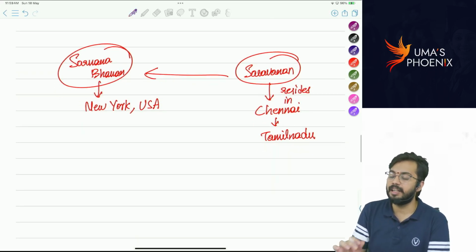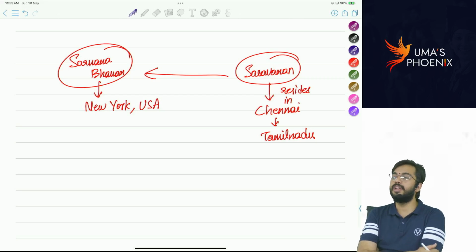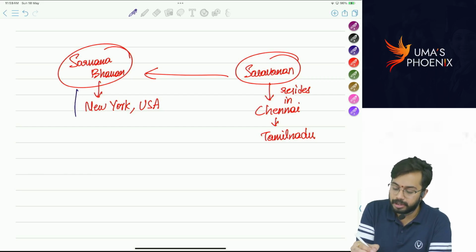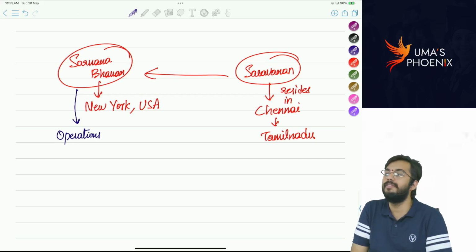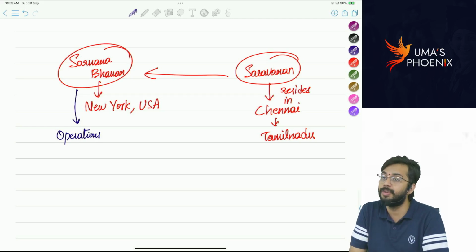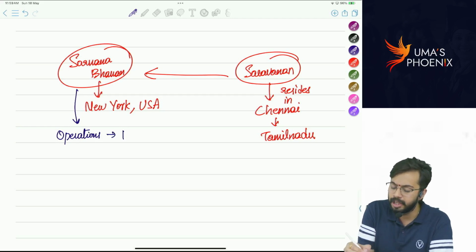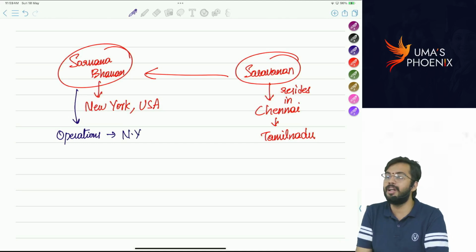But where did he start his hotel? He started his hotel in New York. Correct. Now, this hotel, where operations of hotel are going on, where food is prepared and food is sold, where tiffins are prepared and tiffins are sold, operations are going on in New York. Am I correct or not?